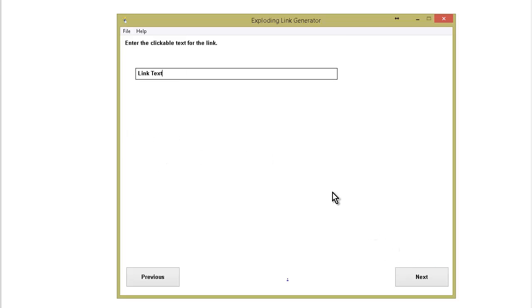Okay, click next. The text for the link. So this is your clickable text. So go to Google.